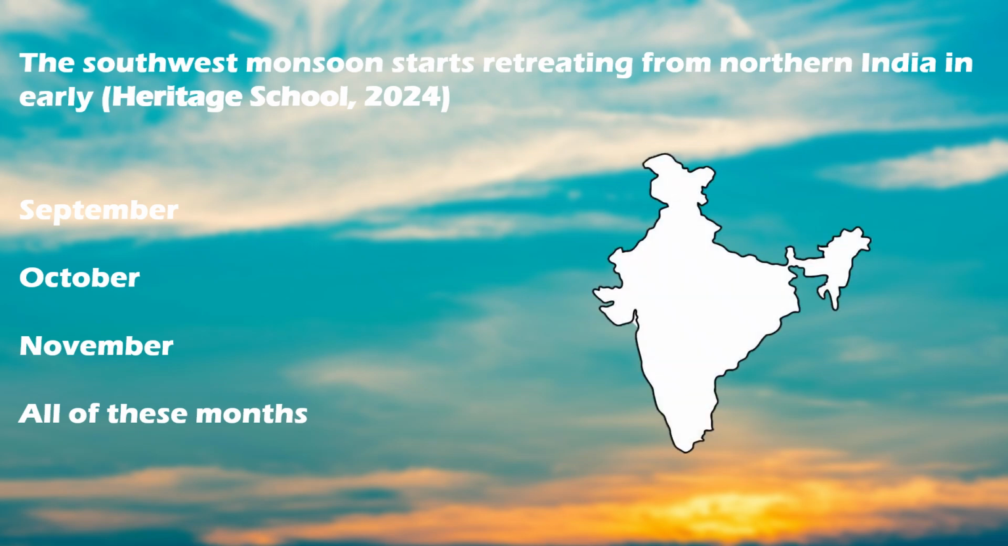So during the retreating monsoon season, the sun migrates southward towards the Tropic of Capricorn, which leads to the development of high pressure over the northern part of India. And this development of high pressure starts in the month of October.